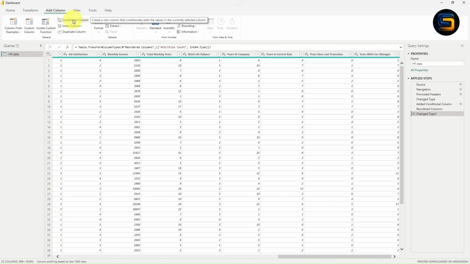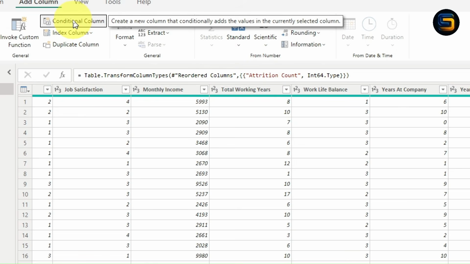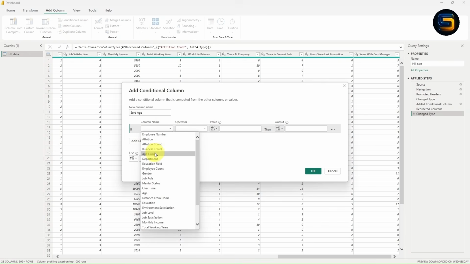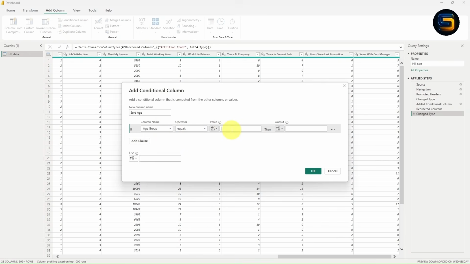Now under add column, there is one option, conditional column. You need to click on this conditional column. So based on the condition, I want to create one new column. I will give the column name as sort age. So basically I want to sort age wise, right? Now from here you can select the column name, select the age group, equals to, now give the value. I will give the value as under 25. So what I am doing, I am just writing here under 25, and I will give the output as 1.